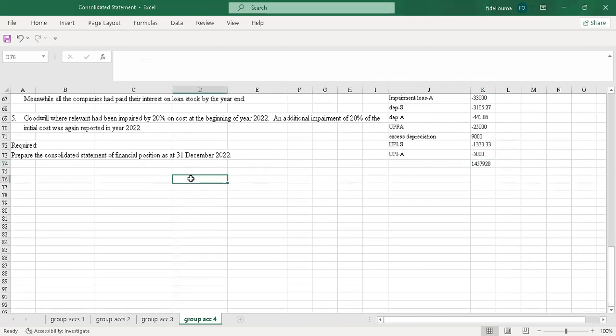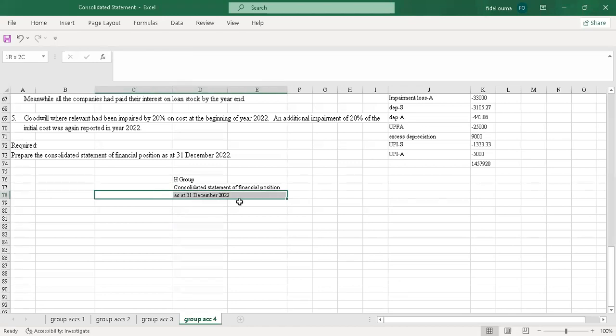So I just come here and write H group. Consolidated statement of financial position as at 31st December 2022.